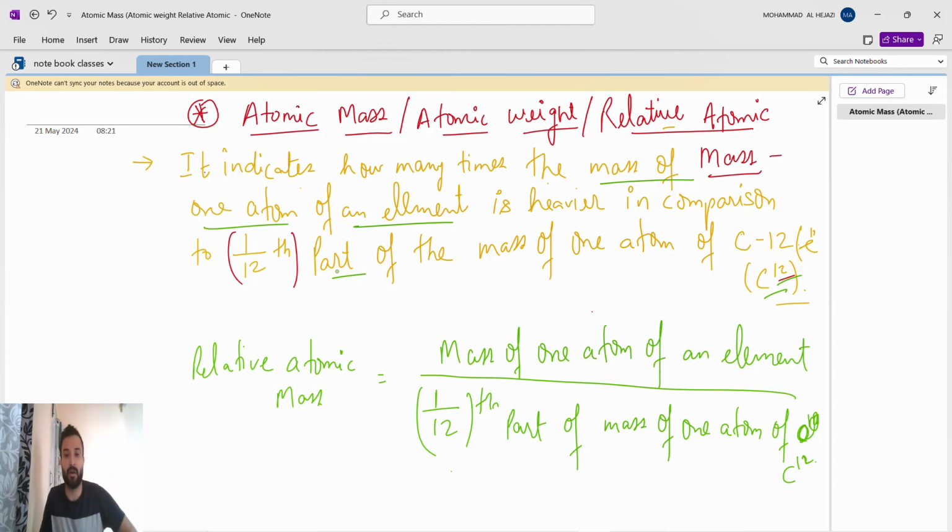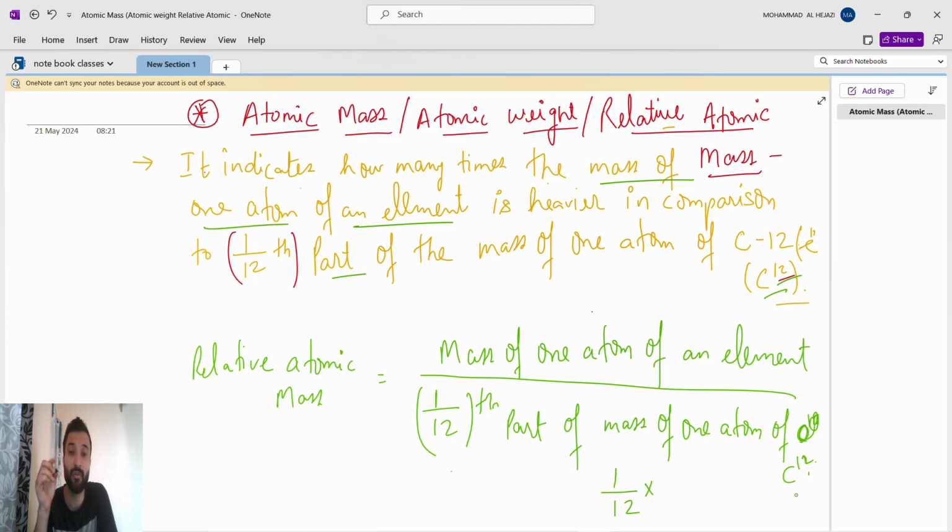Now see here, 1 by 12th part of the mass of one atom of carbon. So see what will happen. 1 by 12th part of means what? Of means multiply. So 1 by 12th part of the mass of one atom of carbon 12. So the mass of one atom of carbon 12 means what we know.